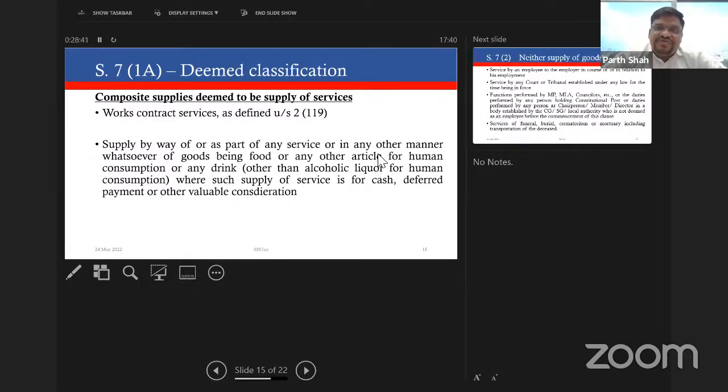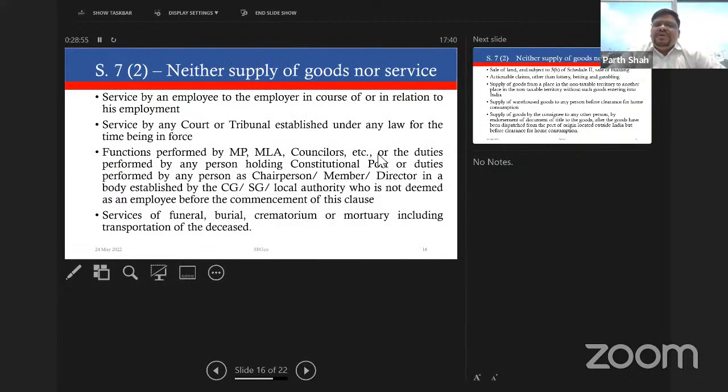But here under service tax, under GST, the position is very clear. Restaurant service or the service activity of supply of food is deemed to be supply of service. It will also cover outdoor catering, banquet halls, and everything here. This takes me to section 7(2) of the CGST Act. What does section 7(2) say?